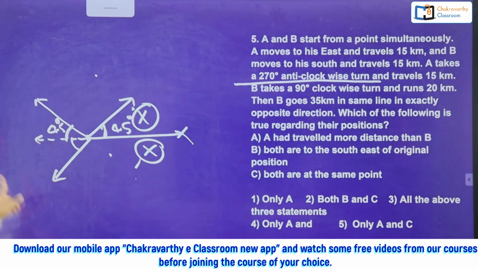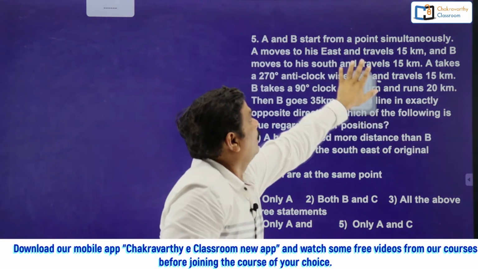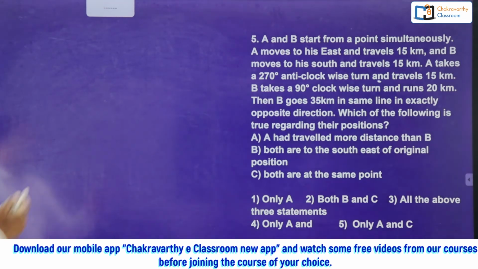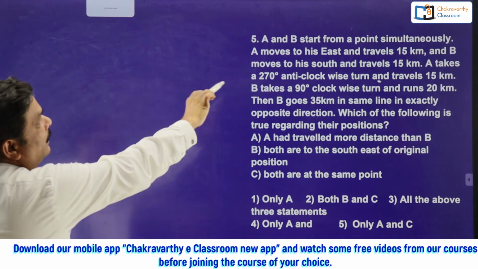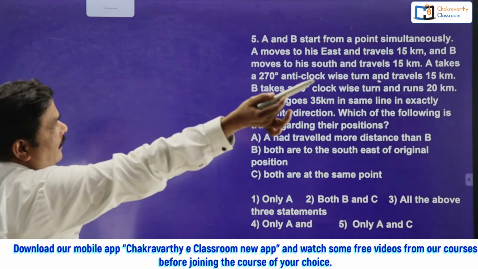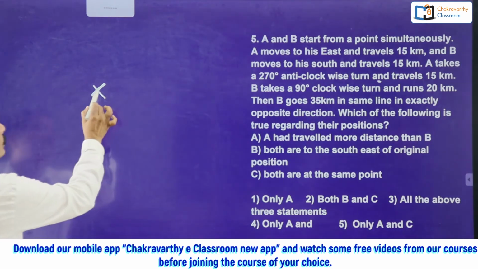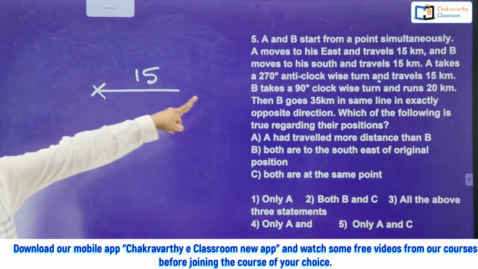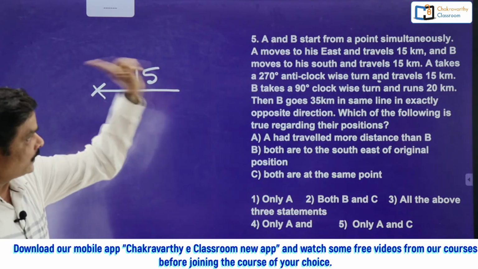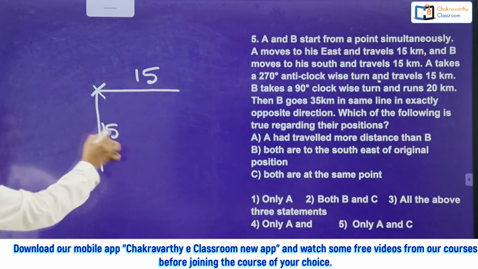This is the fundamental idea for this question. Now let's start this one. How they have given: A and B started from one point simultaneously, both at the same time. The starting point is same, timing is same. A moves to his east and travels for 15 kilometers, and simultaneously B moves to his south and travels for 15 kilometers, same distance to the south, 15.